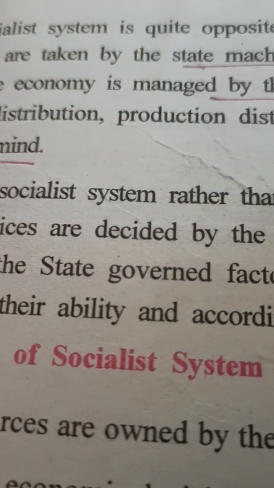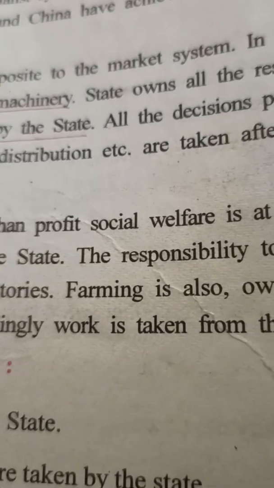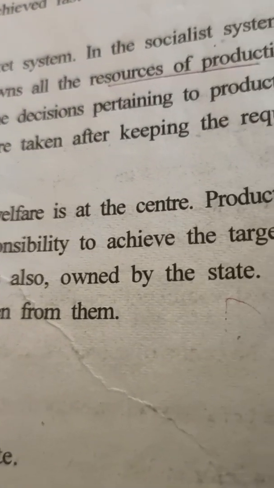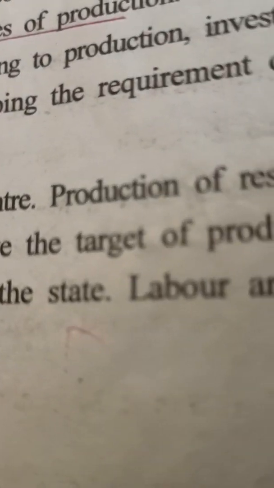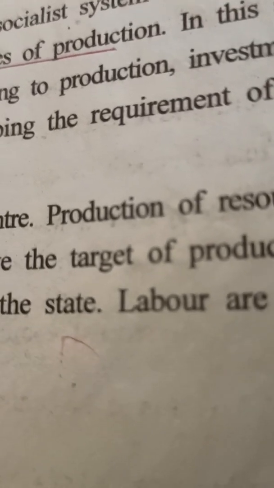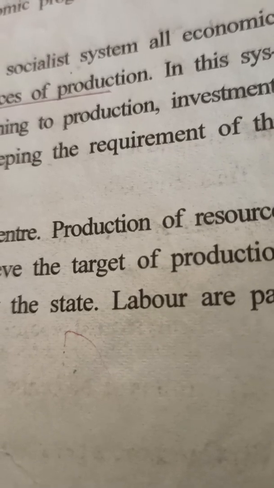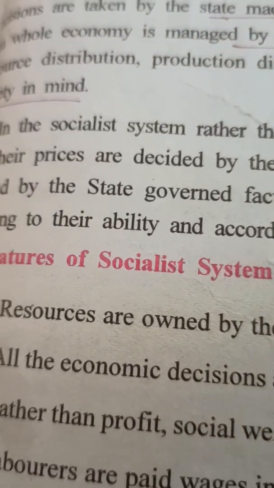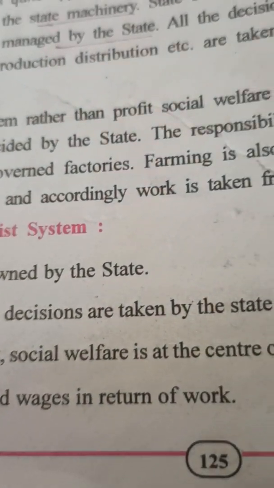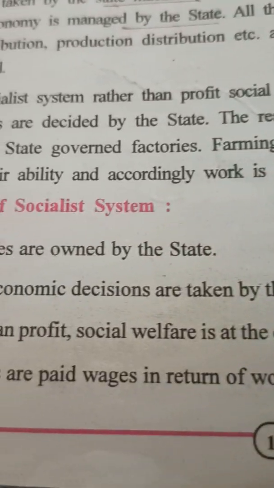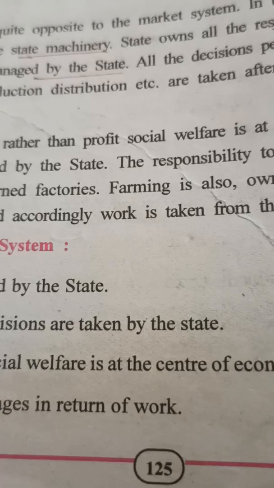In socialist system, rather than profit, social welfare is the center. In market system, profit was the center. Here, the welfare of the society, welfare of the people is the center. Production of resources and their prices are decided by the state. This is being decided by the government. The responsibility to achieve the target of production is given to the state governed factories.